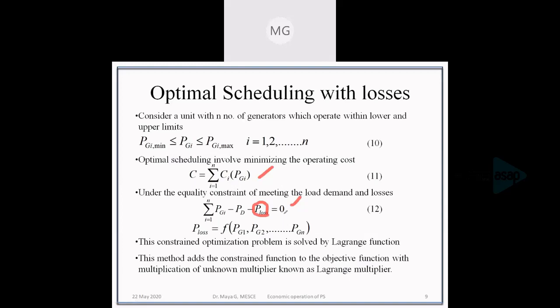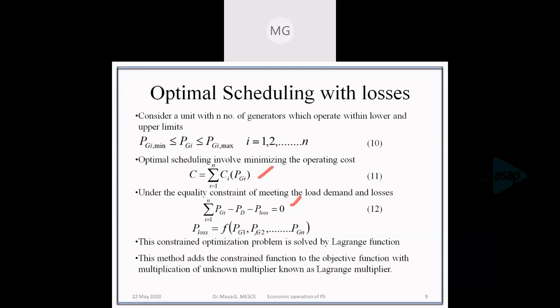Whenever we are meeting a load from a generator, the power will be flowing from the generator through the transmission line to the load. So the losses will be a function of each and every generator which is connected in the system. So we can write P loss as a function of the power generated by each and every unit of this system.